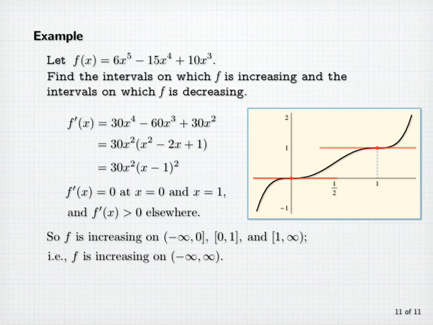Notice that we simply have two flat spots, one at x equals 0 and the other at x equals 1, and otherwise the graph has a positive slope.